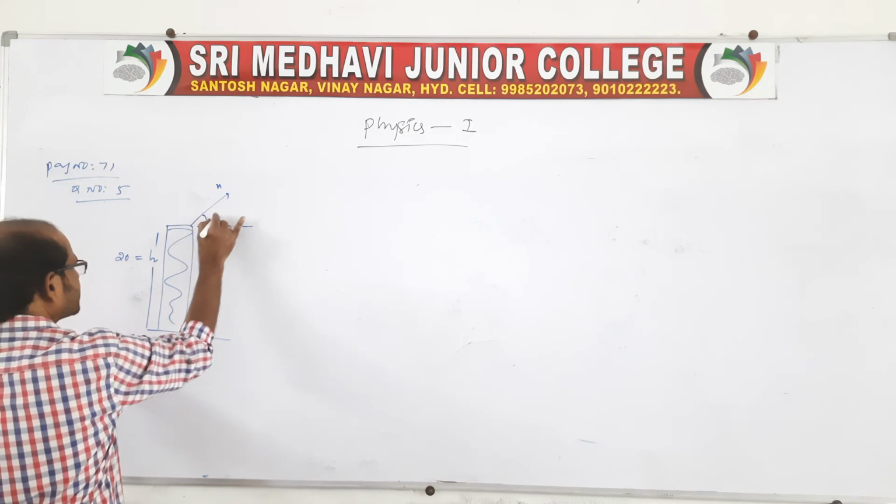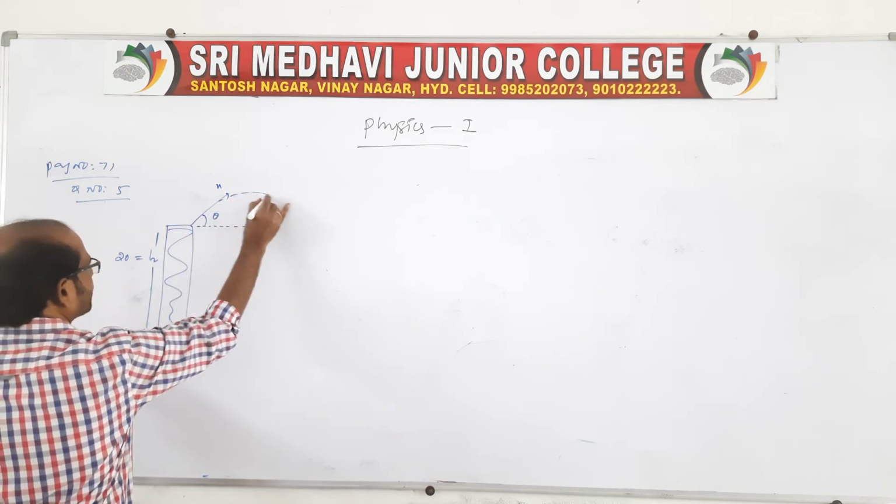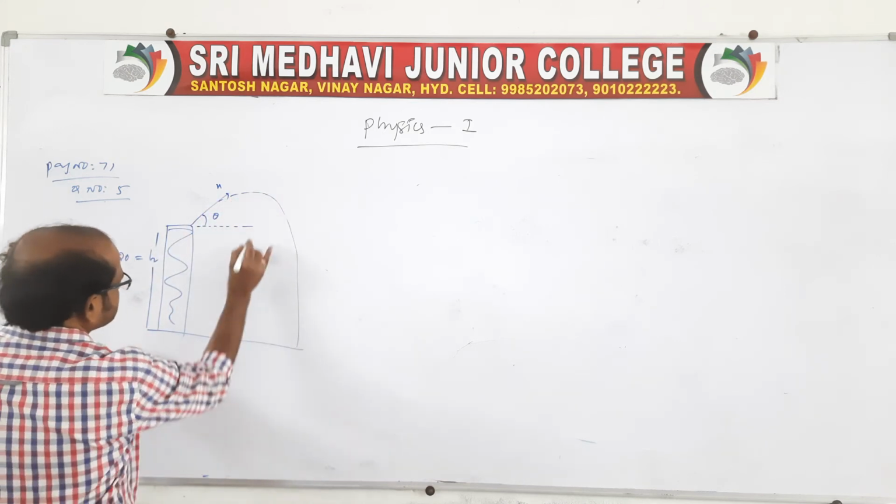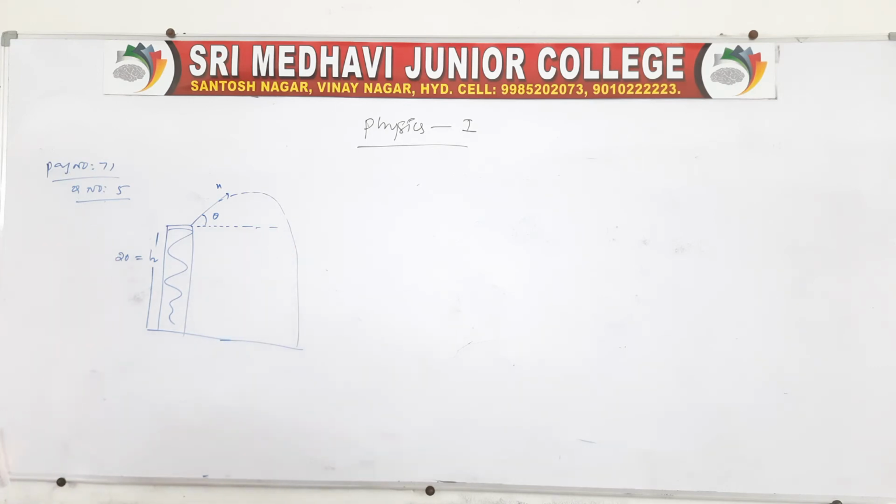So which is making an angle theta with the horizontal direction. Therefore the path will be like this. Yes, it is also like a horizontal projectile only. In this case, what will happen, sir?